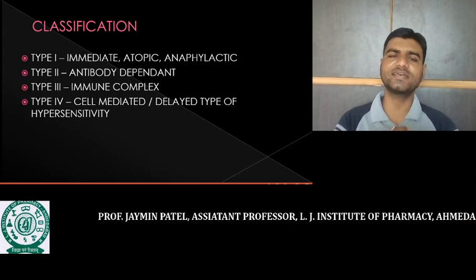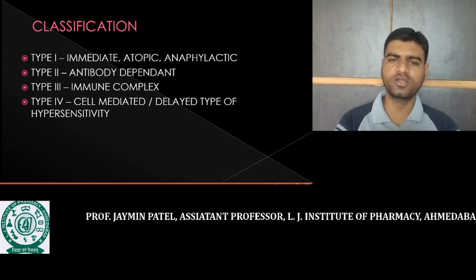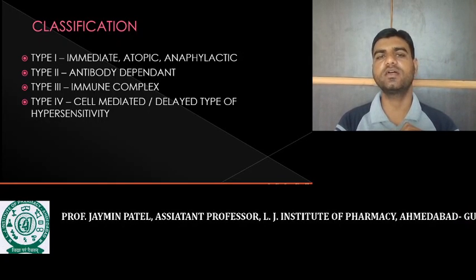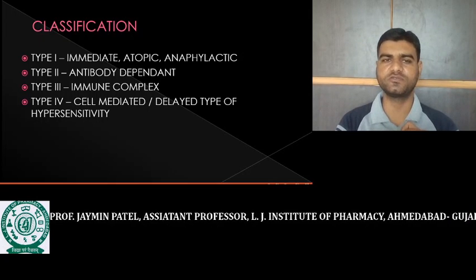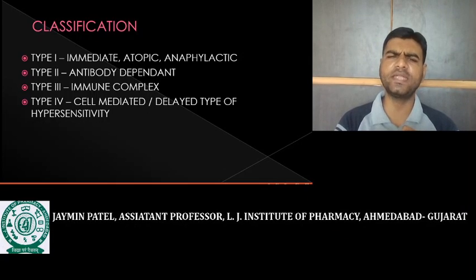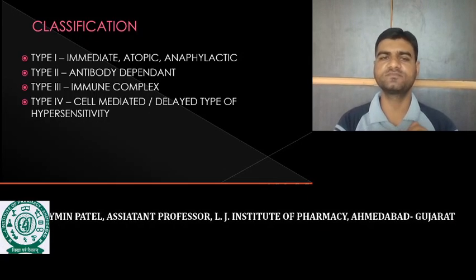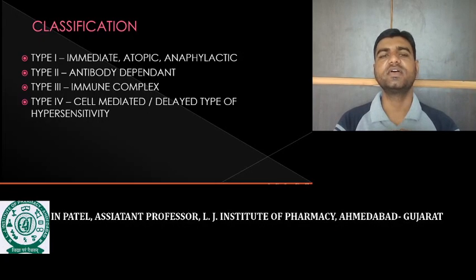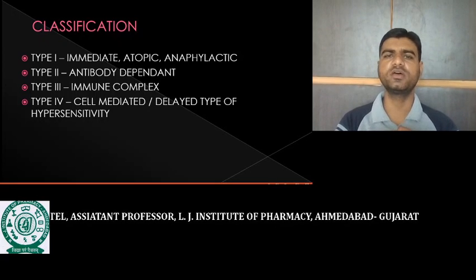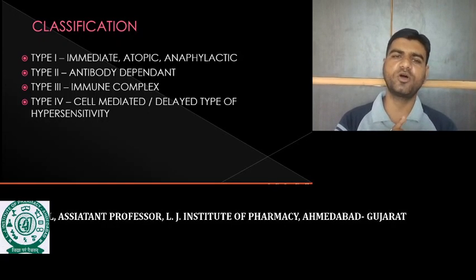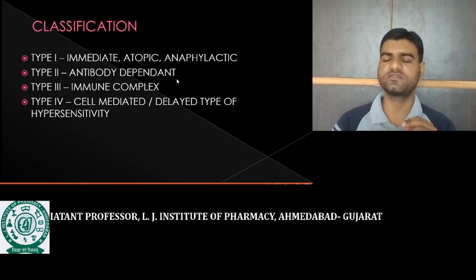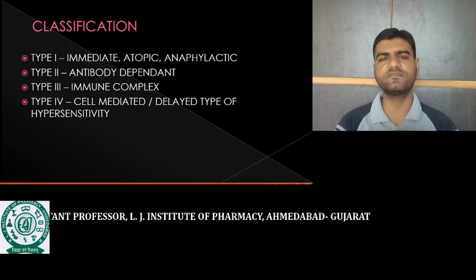If we talk about the classification of hypersensitivity, there are four main classes. That is type 1 hypersensitivity, the immediate atopic, otherwise the anaphylactic hypersensitivity. Second one is type 2, called antibody mediated, otherwise antibody dependent hypersensitivity. Third one is type 3, called immune complex, means the antigen antibody complex is responsible for producing this hypersensitivity. And fourth one is cell mediated hypersensitivity, also called delayed type hypersensitivity. We will study all the hypersensitivities one by one.